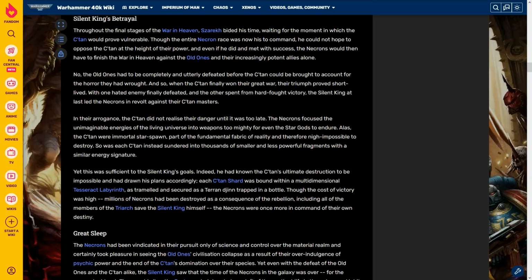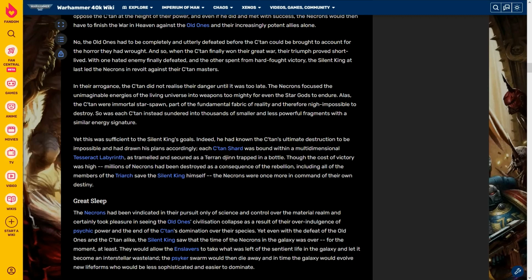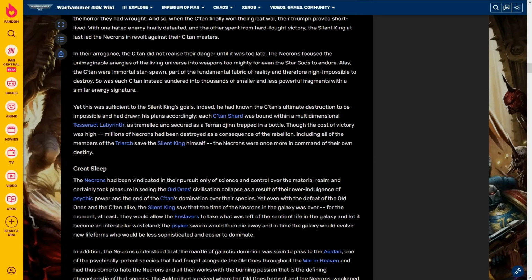With one hated enemy finally defeated, and the other spent from hard-fought victory, the Silent King at last led the Necrons in a revolt against their Satan masters. In their arrogance, the Satan did not realize the danger until it was too late. The Necrons focused the unimaginable energies of the living universe into weapons too mighty for even the star gods to endure. Alas, the Satan were immortal star spawn, part of the fundamental fabric of reality, and therefore nigh impossible to destroy. So each Satan instead sundered into thousands of smaller and less powerful fragments with a similar energy signature. Yet this was sufficient to the Silent King's goals. Indeed, he had known the Satan's ultimate destruction to be impossible, and had drawn his plans accordingly.